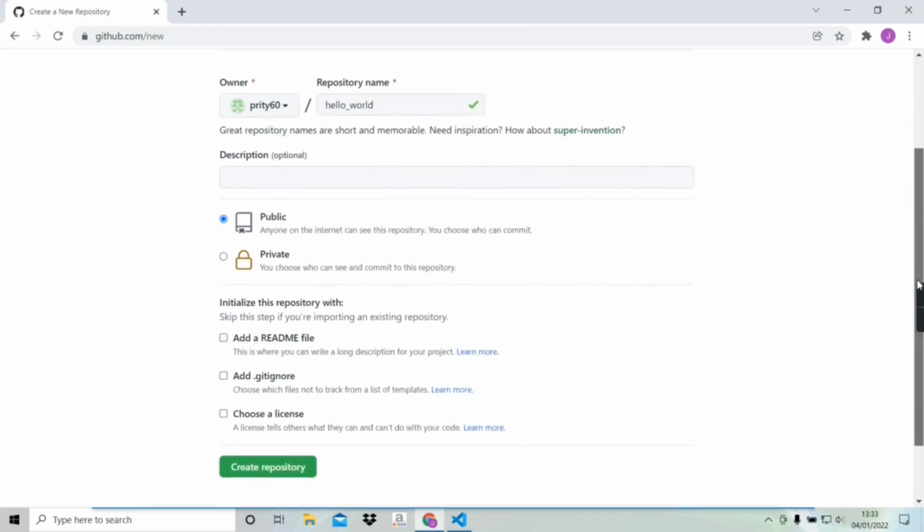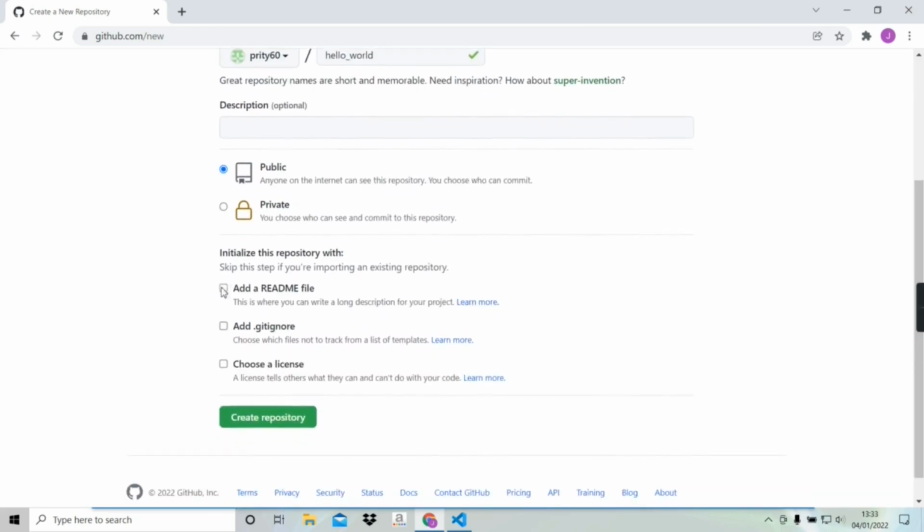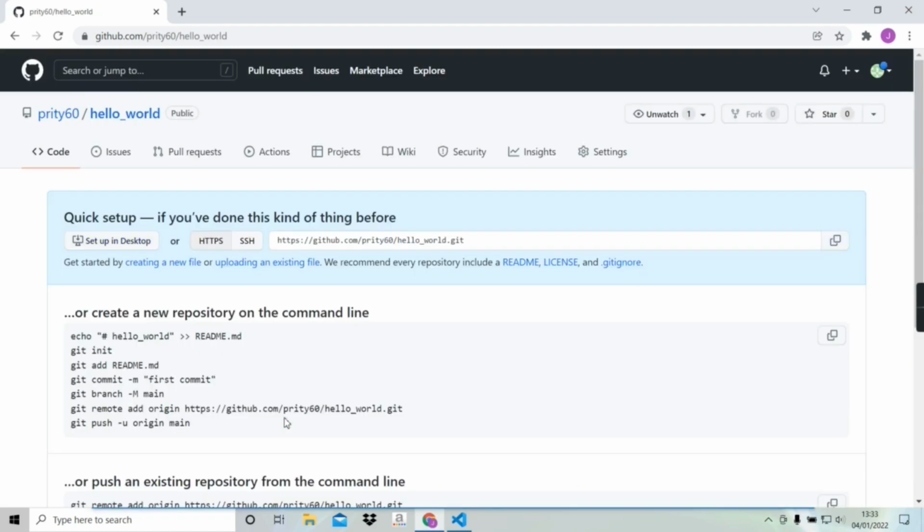Now scroll down a little bit. Here you can see the readme file, git ignore file, and choose a license file. We can add these files to our repo, but since we have these files in our project, I'm not adding them. Then we will click directly on create repository. After the repo was created, here you can see some commands. We will push our repo remotely by using these commands. First we can see init, add, commit. We have done these commands.